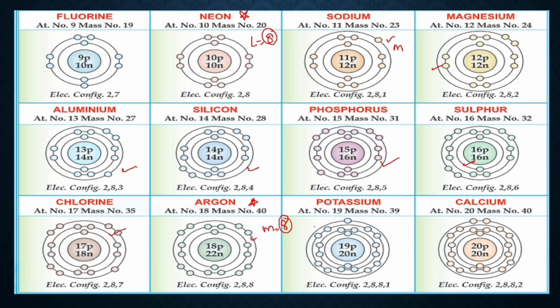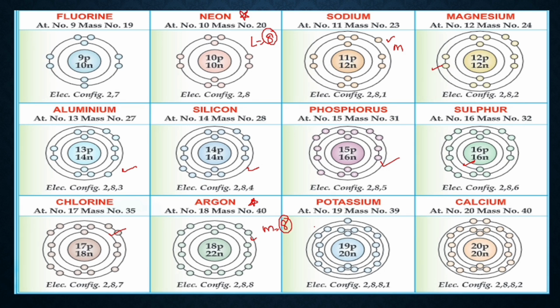Non-metals form anions. Those which have 8, or you can say complete shells, like for helium K is complete, for neon L is complete, argon M is complete, are noble gases. They do not participate in any chemical reaction because they have a stable electronic configuration.